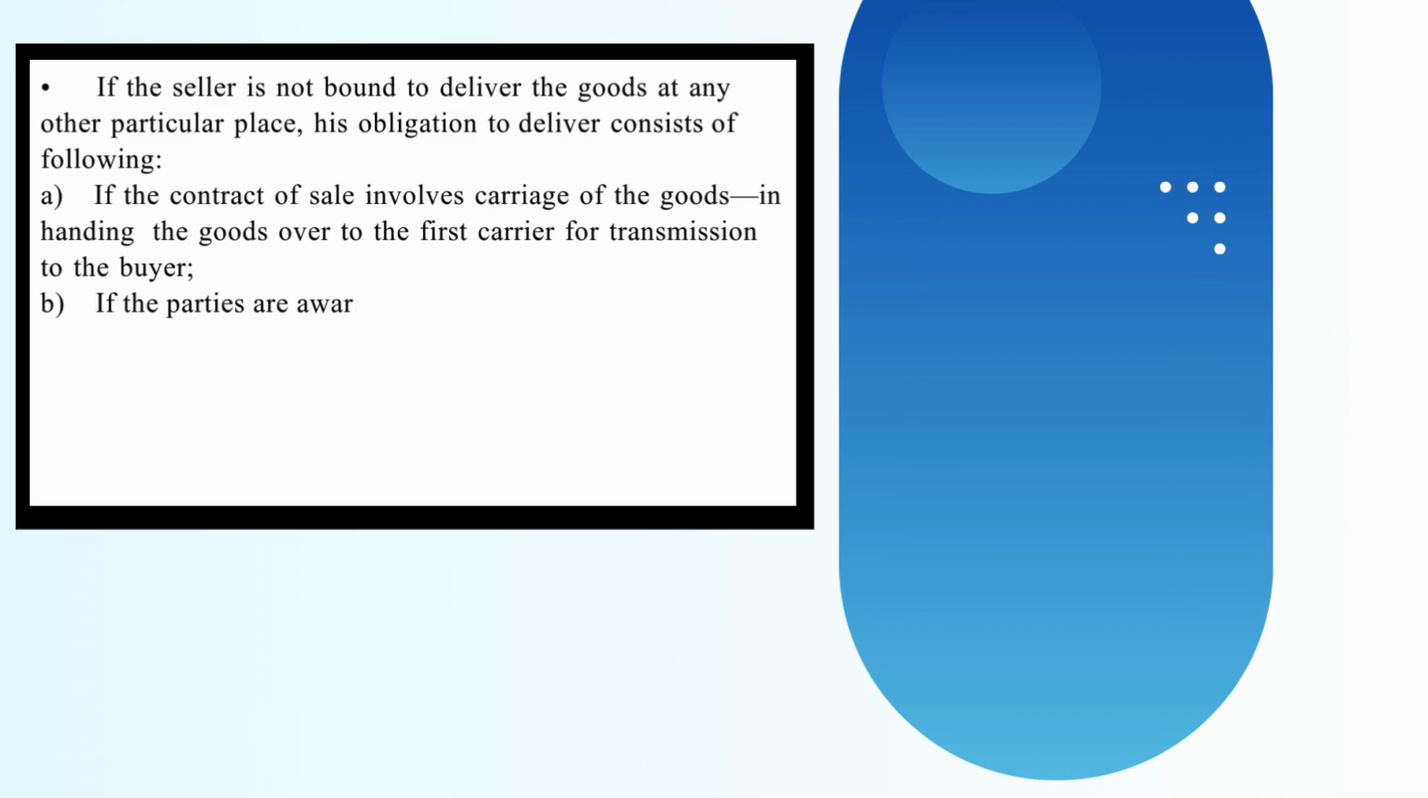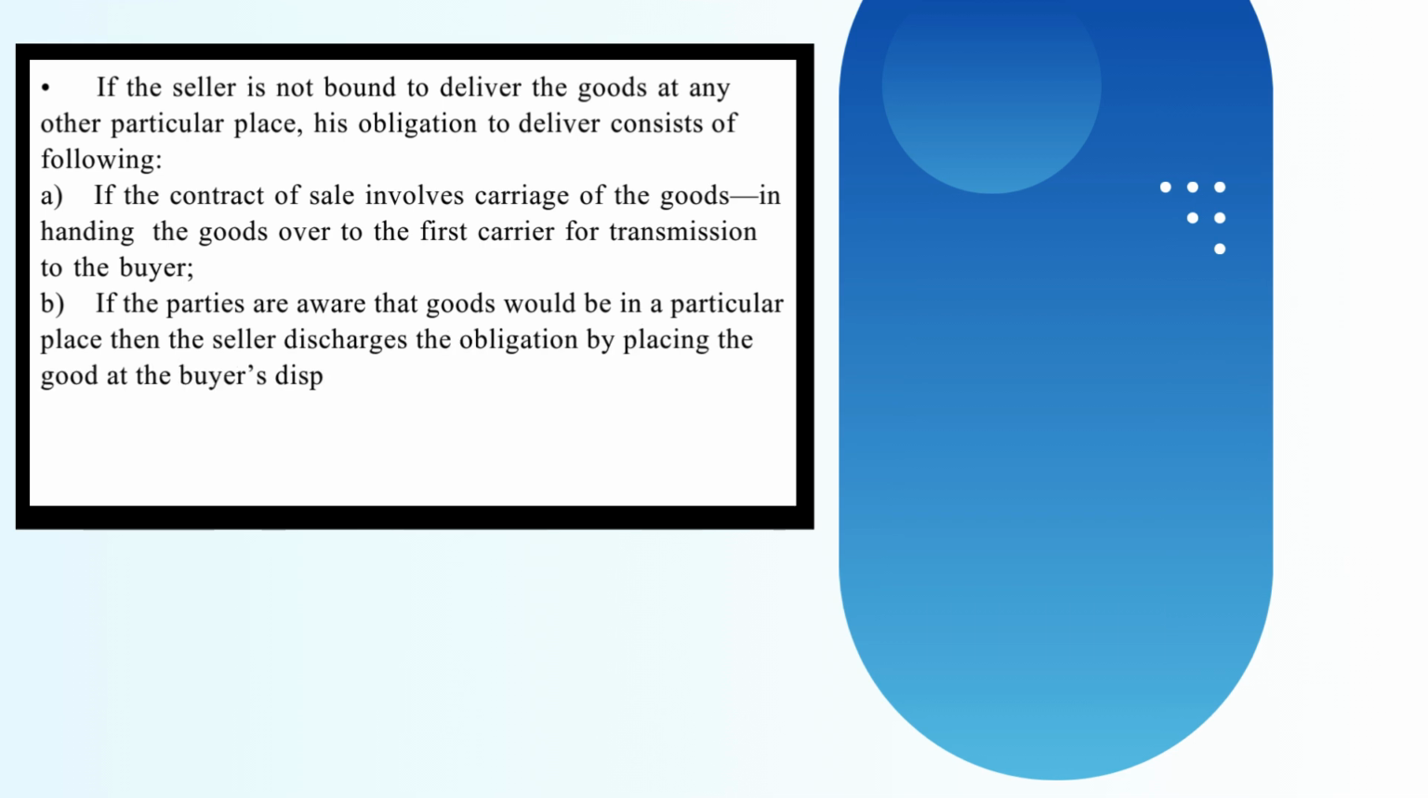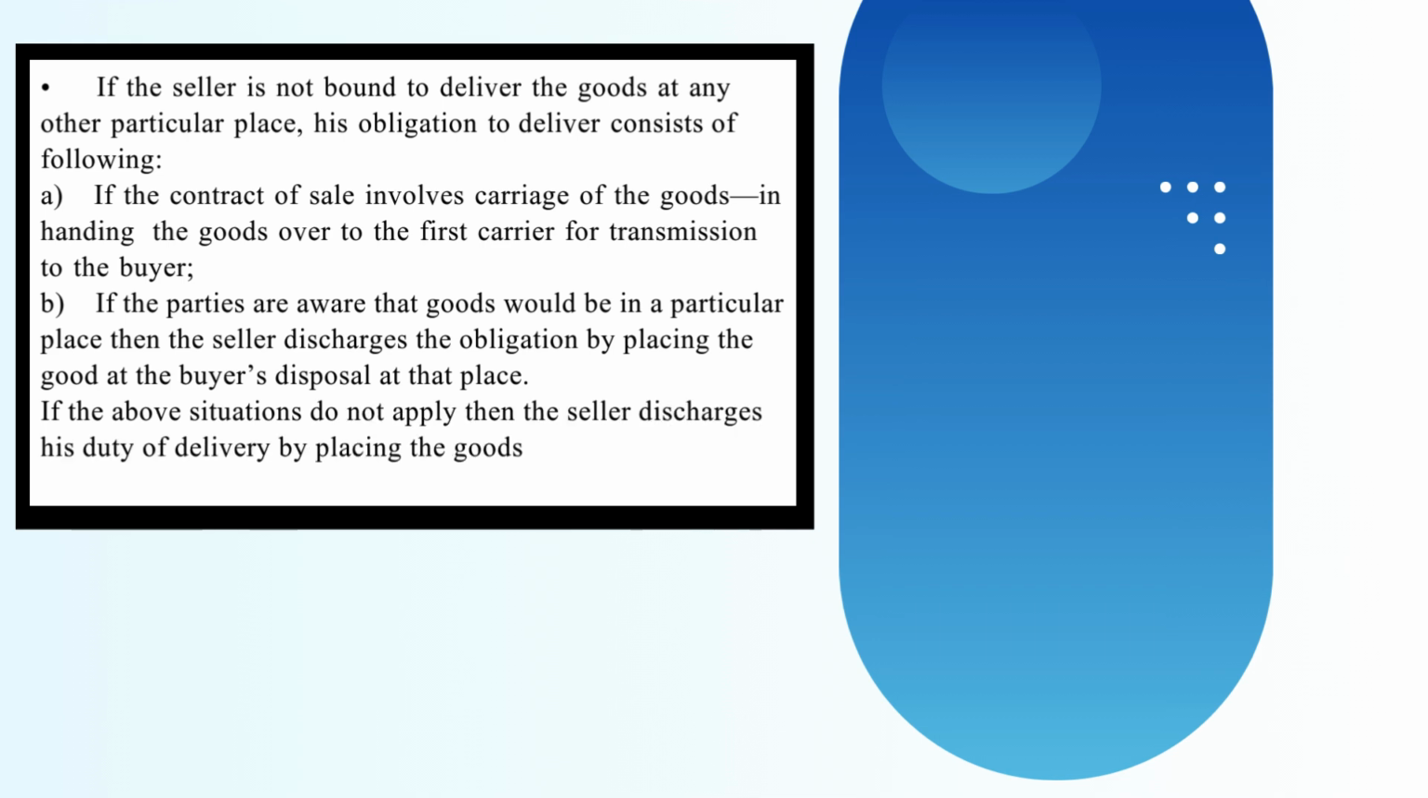b. If the parties are aware that goods would be in a particular place, then the seller discharges the obligation by placing the goods at the buyer's disposal at that place. c. If the above situations do not apply, then the seller discharges his duty of delivery by placing the goods at the place where the seller had their business at the time the contract was concluded.